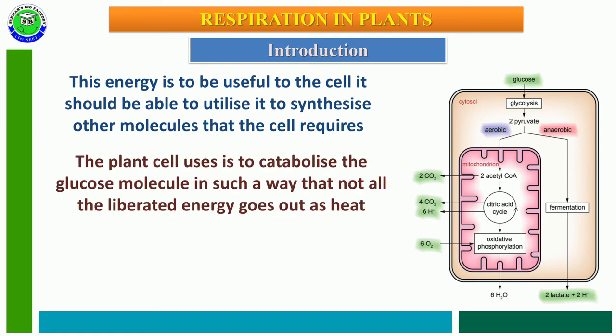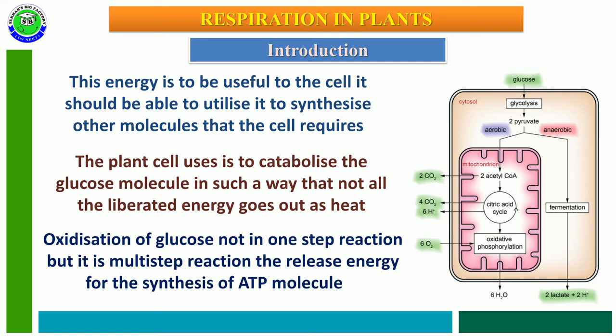The plant cell uses a way to catabolize the glucose molecule such that not all the liberated energy goes out in the form of heat. That means most of the energy released from carbohydrates is released into the atmosphere in the form of heat. So oxidation of glucose is actually not a single-step reaction, it is a multi-step reaction.